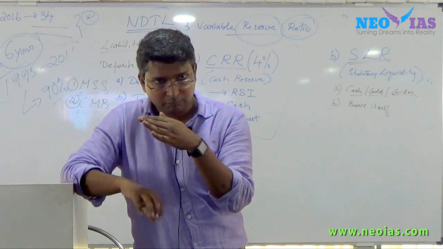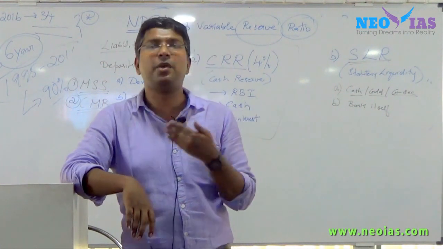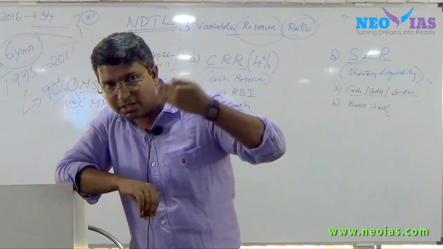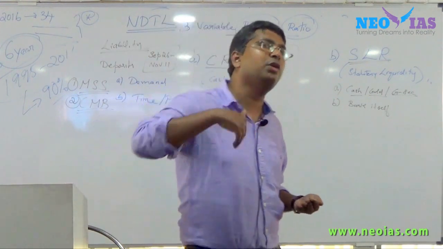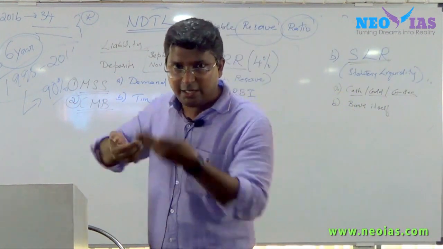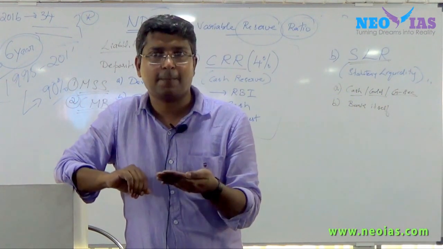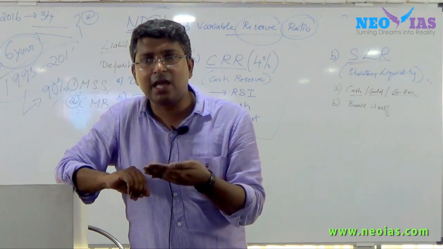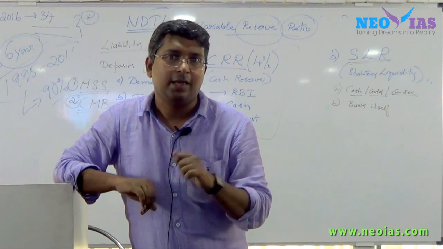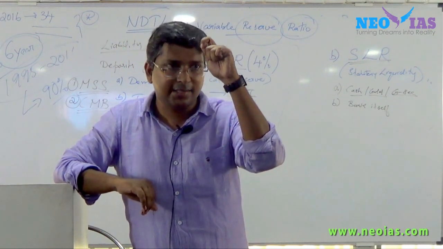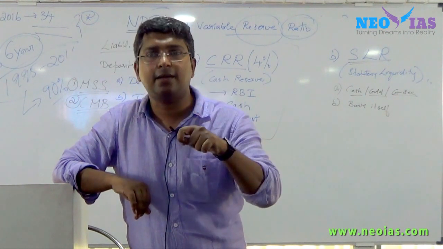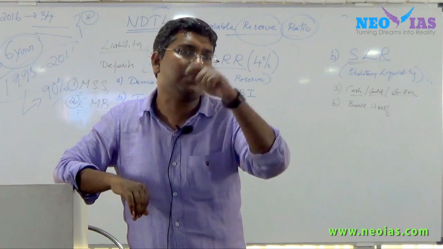Normally, if the RBI wants banks to reduce the interest rate, the lending rate, RBI can take different steps. One is that RBI can reduce CRR. So will reducing CRR have an impact on the lending rate? See, when CRR is reduced, what will happen? There will be more liquidity with the bank. Not only that, the liability of the bank also will come down.